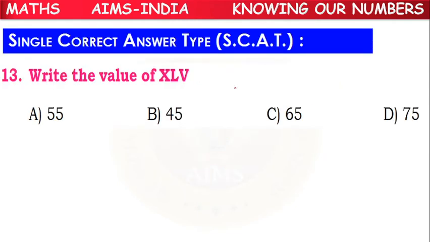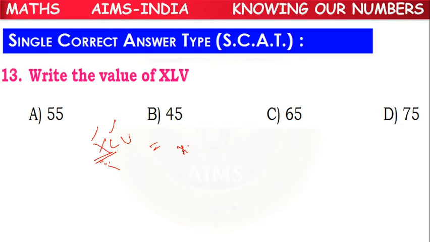Next. Write the value of XLV. What is X here? XL. So first we have X, lesser value, L, greater value. If less value comes before greater value, then we have to do subtraction in the Roman numerals.